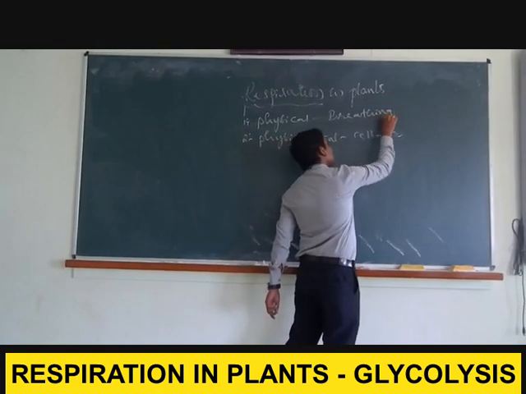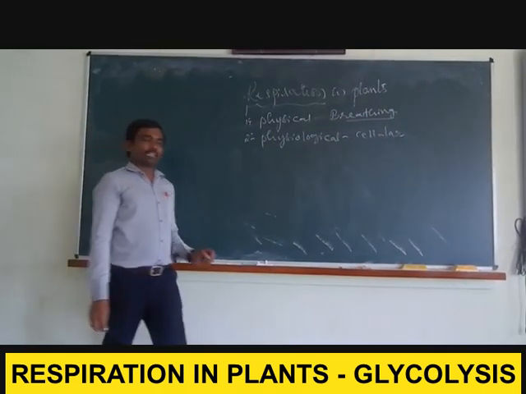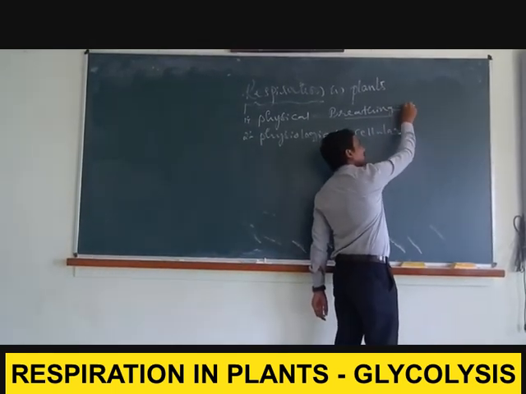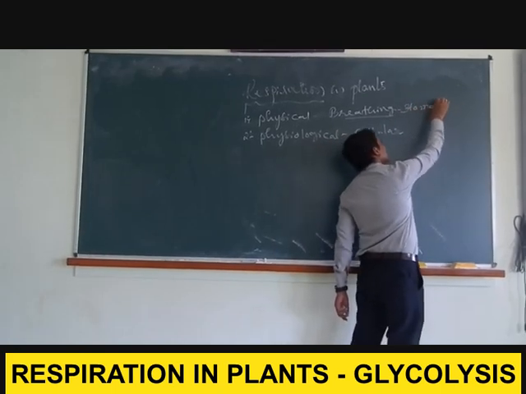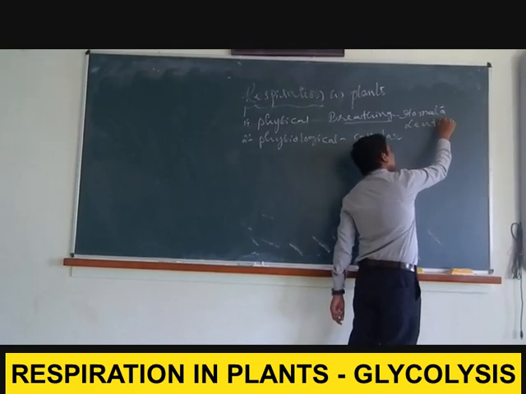This breathing mechanism is not well developed in the plant system, and it occurs only through very specific small pores present in the plant, that is, through the stomata or through lenticel cells.